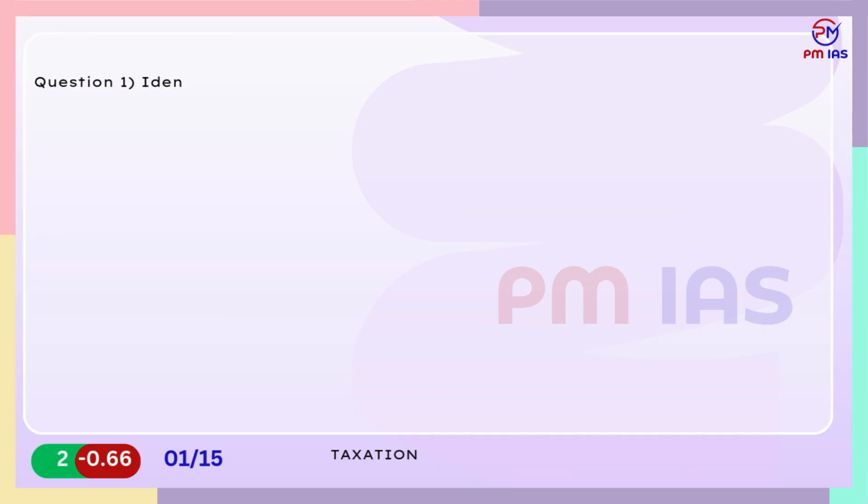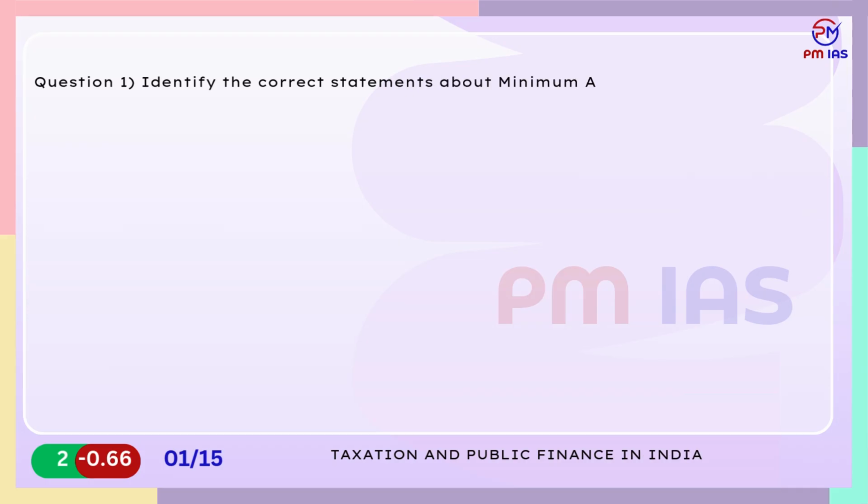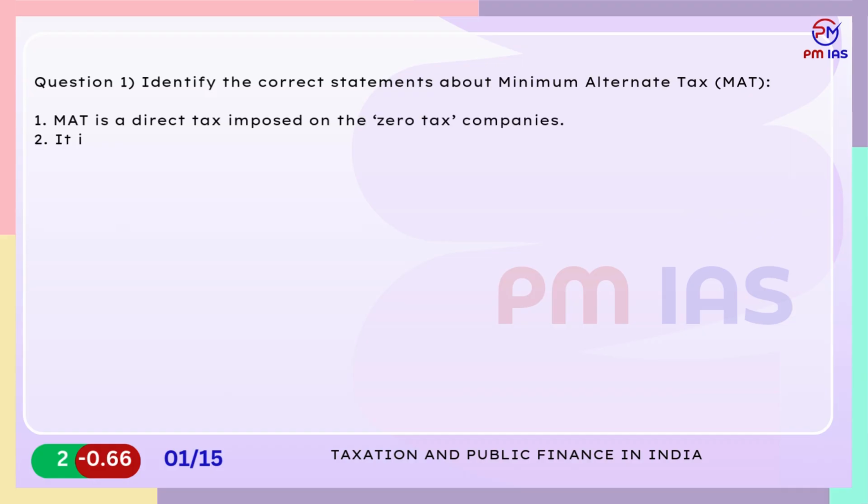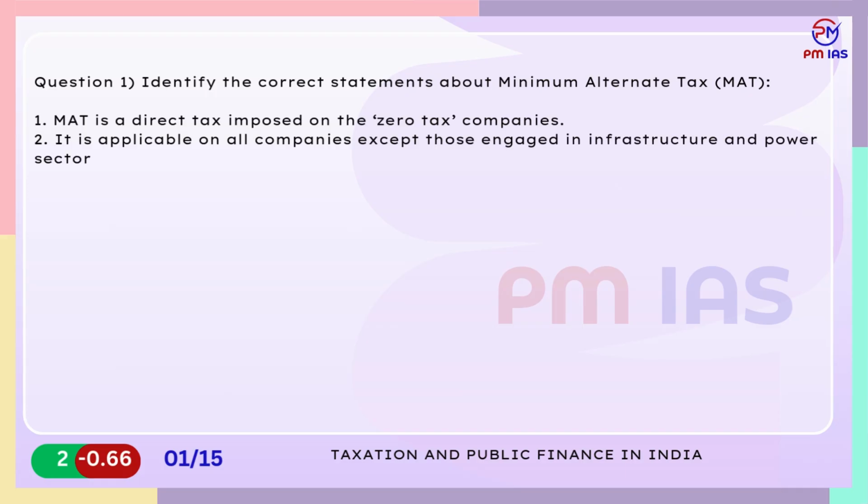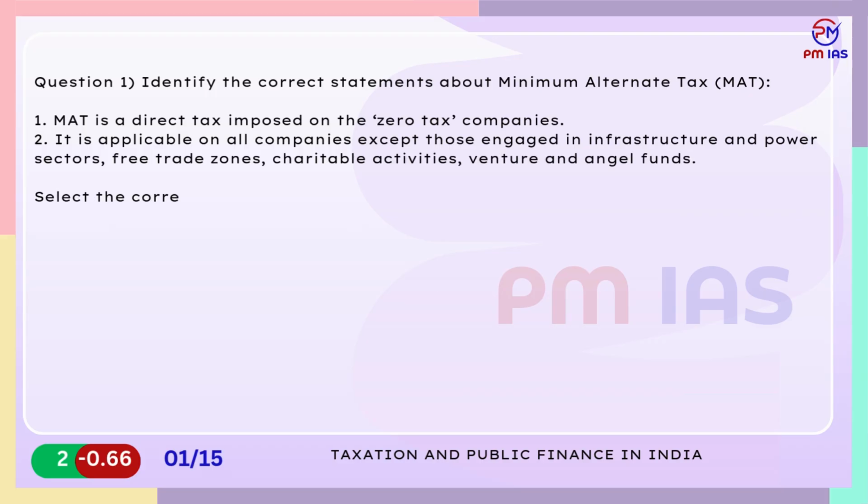Taxation and Public Finance in India. Question 1. Identify the correct statements about minimum alternate tax, MAT. 1. MAT is a direct tax imposed on the zero tax companies. 2. It is applicable on all companies except those engaged in infrastructure and power sectors, free trade zones, charitable activities, venture and angel funds. Select the correct answer from the codes given below.